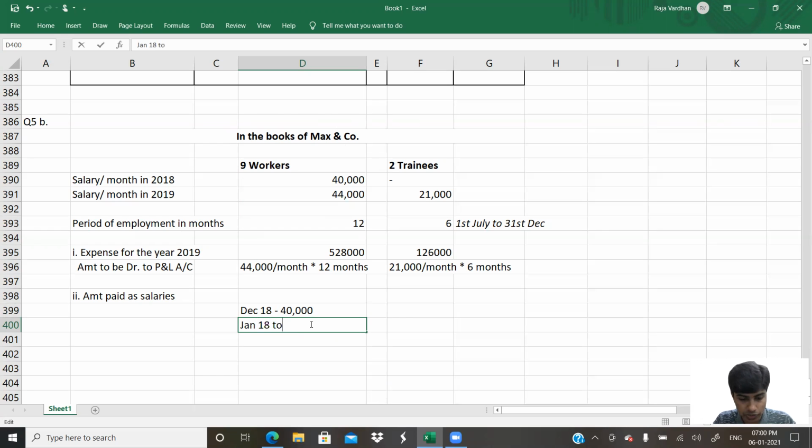And after that, what would they pay? January 18 to November 18. January 18 to November 18. How much is that? Wait, I'll make this more nice.